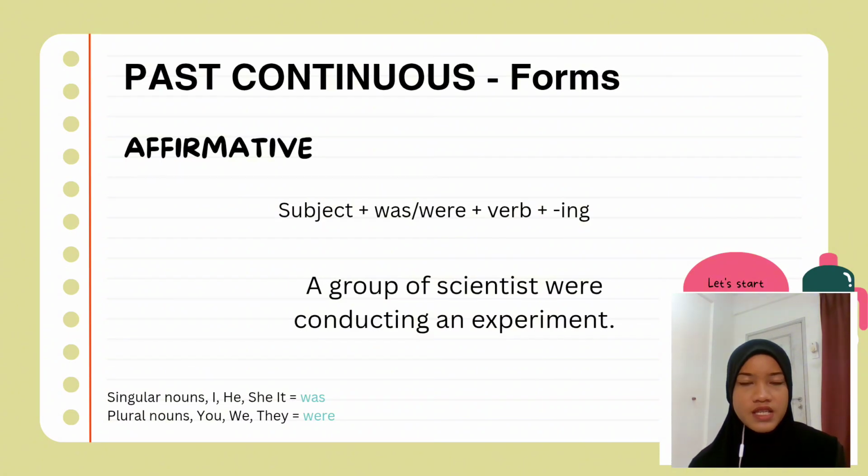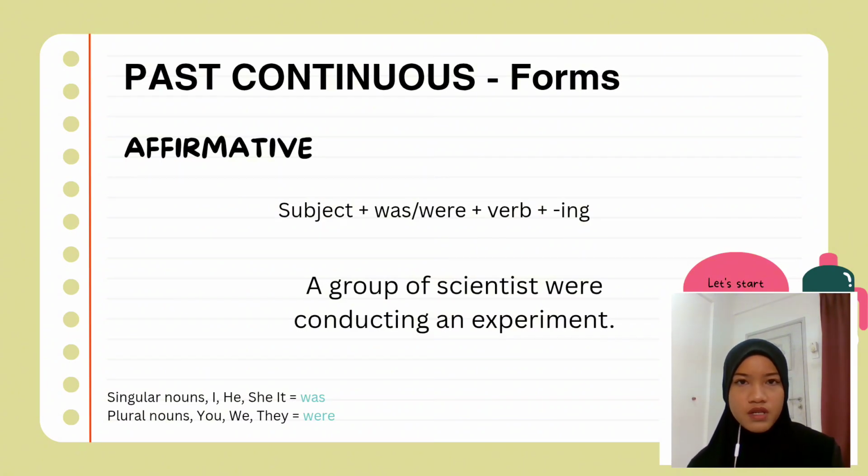The first structure is the affirmative structure. So, the formula is subject plus was or were plus verb plus ing. For example, a group of scientists were conducting an experiment. The subject, a group of scientists, plus the verb to be were, plus verb plus ing, conducting an experiment.